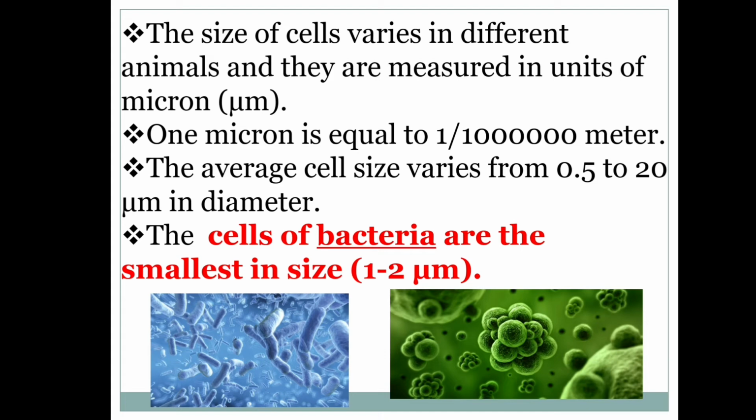The size of the cells varies in different animals. The average cell size varies from 0.5 to 20 micrometer in diameter. The cells of bacteria are smallest in size, from 1 to 2 micrometer.